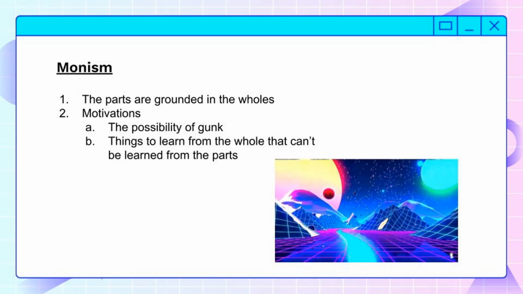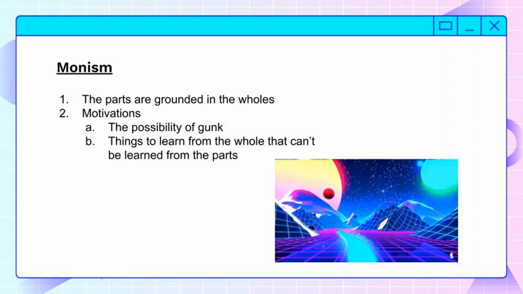Next is that you can't learn everything about wholes from their parts. There are features of certain interpretations of quantum mechanics which entail that you can't learn everything about the parts just by studying them.